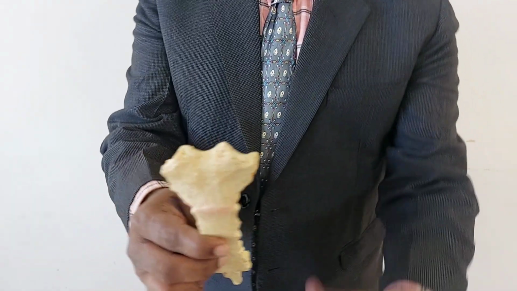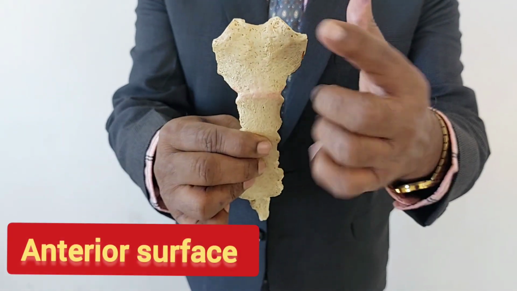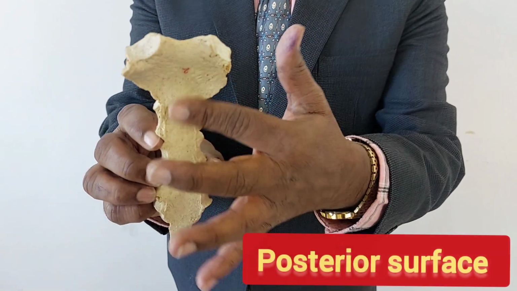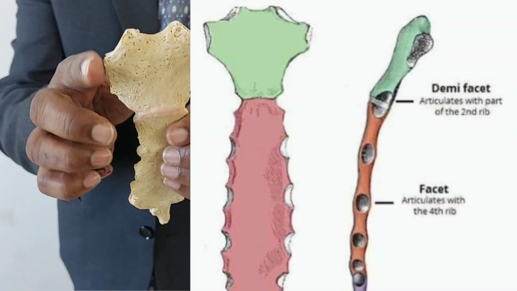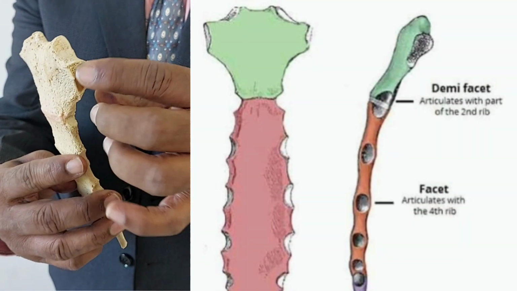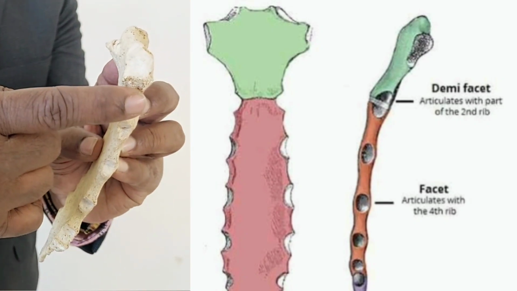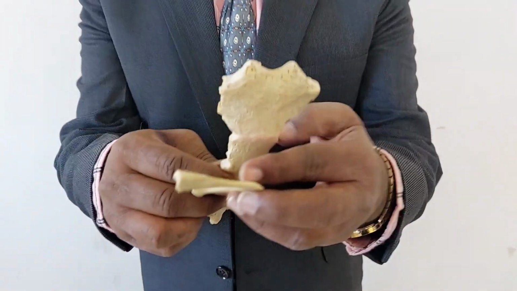There are two surfaces of the manubrium, anterior and posterior. The anterior surface is convex and the posterior surface is concave. The lateral border of the manubrium has one full facet, this one, for articulation with the first rib.